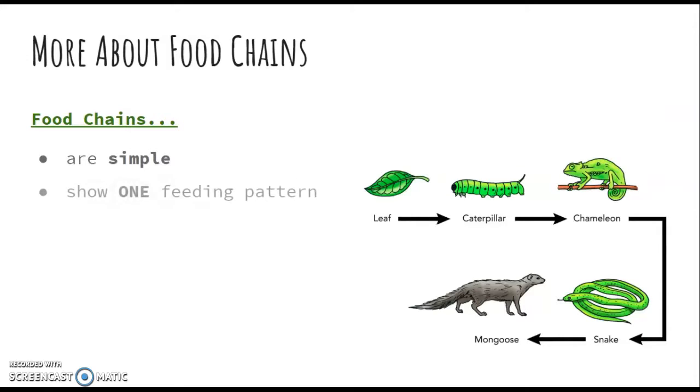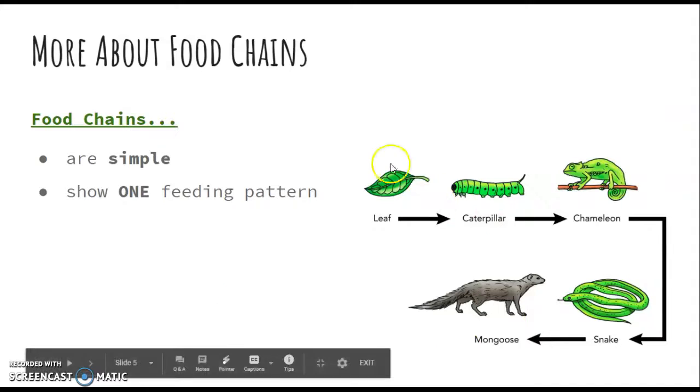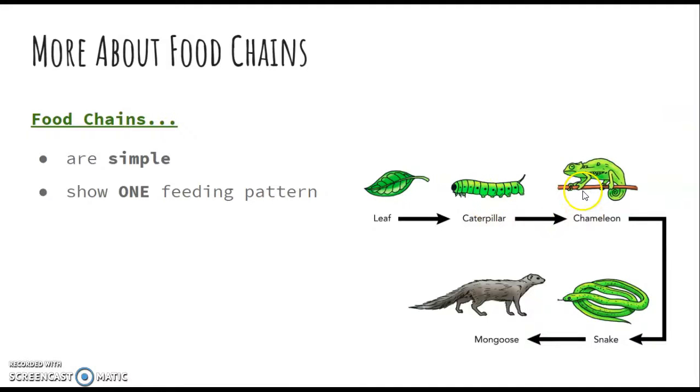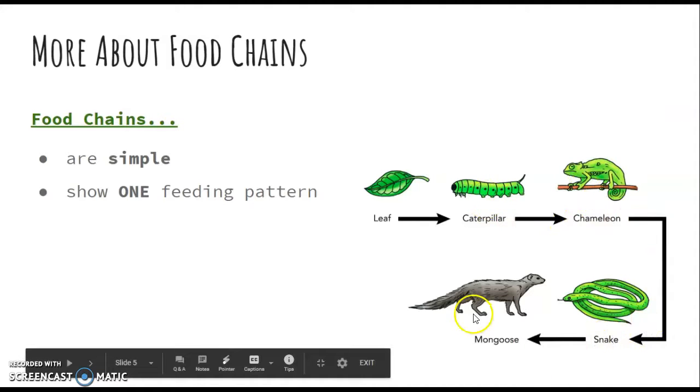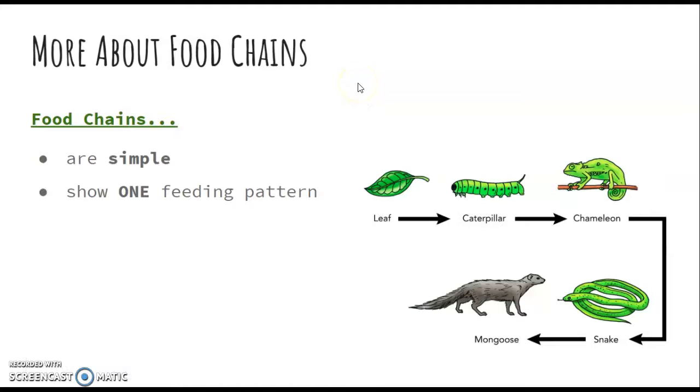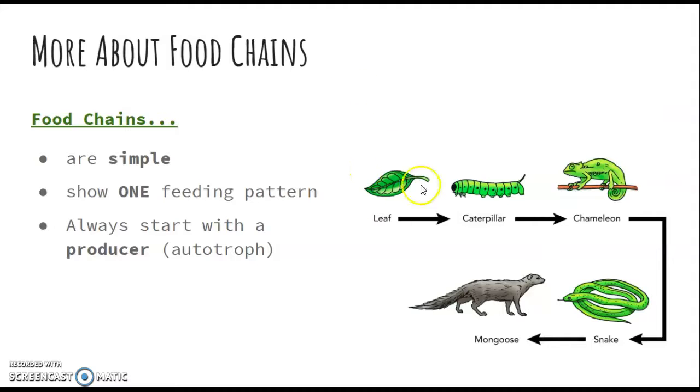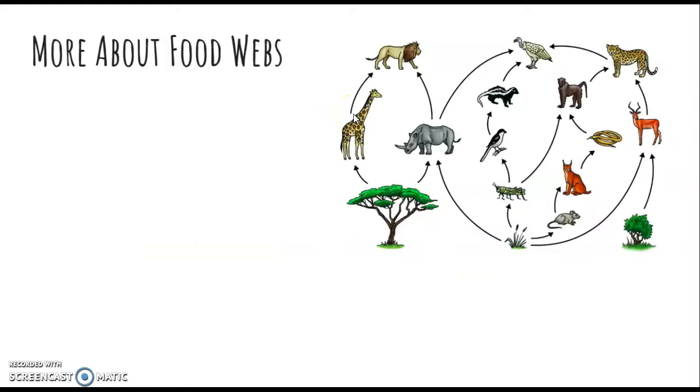Food chains are basically simple. They are one feeding pattern. It shows an arrow starting out from this to this to this to the next. A leaf is being eaten by a caterpillar, which is eaten by a chameleon, which is eaten by a snake, which is eaten by a mongoose. That is one pattern. It always starts with a producer or an autotroph. So in a food chain, you're always going to have it start out with a producer. Where is this producer getting all of its energy from? The sun. So hopefully you remember that.